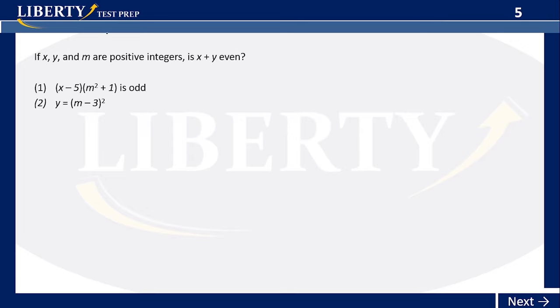Perfect. So if x, y, and m are positive integers, is x plus y even? So you have 3 positive integers and they're asking you about x and y. What determines whether x plus y is even or not? We have to know the nature of x, whether it's even or odd, and the nature of y, whether it's even or odd. Okay, so only from seeing data number 1, we can tell that it's not going to be enough. Why? Because it maybe will tell us something about x, but there's no information about y, and we need also y, so that's not going to be enough.